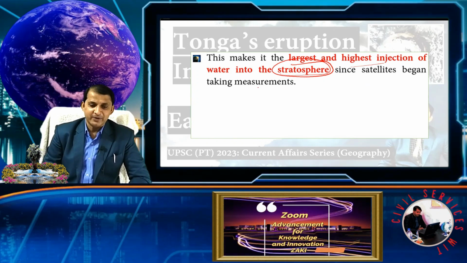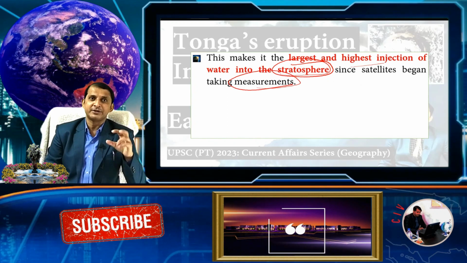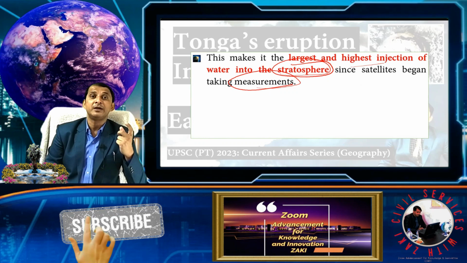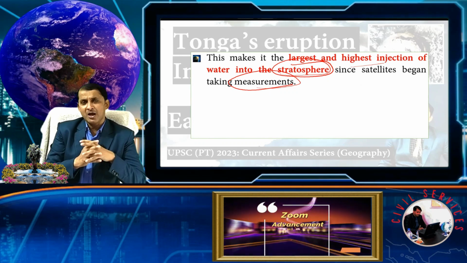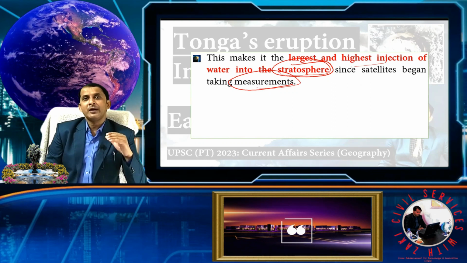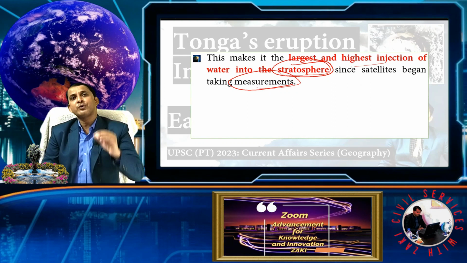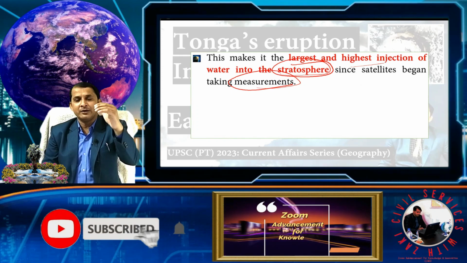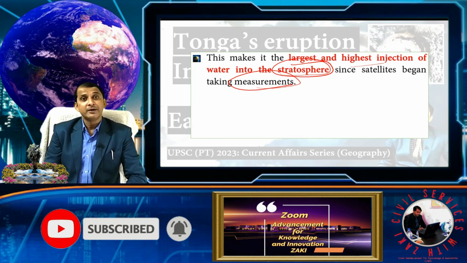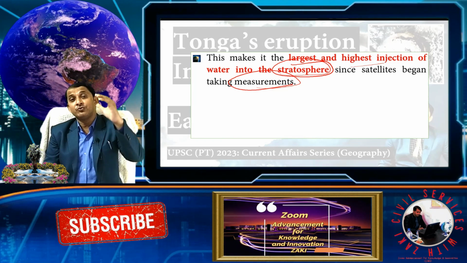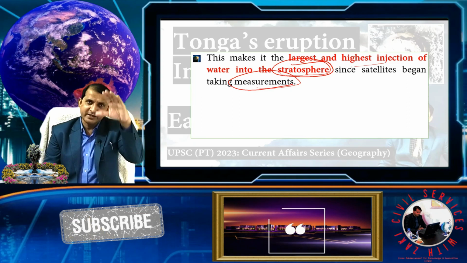Since satellites began taking measurements, it has been very difficult for scientists to quantify this water vapor, because as you know, in the troposphere, the higher you go, the cooler you feel. But after that you can go into the stratosphere, and above that, the warming effect increases.